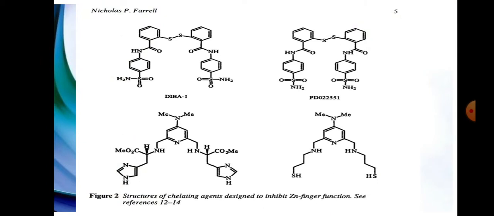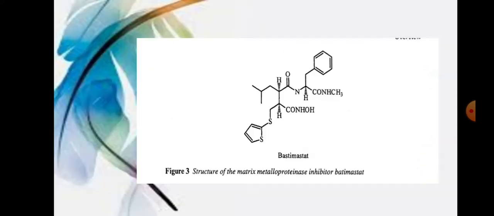So see the structure of the chelating agent designed here to inhibit the zinc finger function. These are the structures and diagrams from the reference book by Nicholas P. Farrell. You can see it. Structures DIBA, PDO, some are the short forms used for this. Last but not least, it is the matrix metalloprotein inhibitor Batimastat.